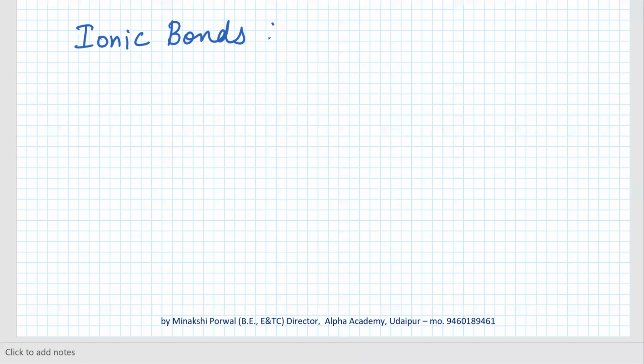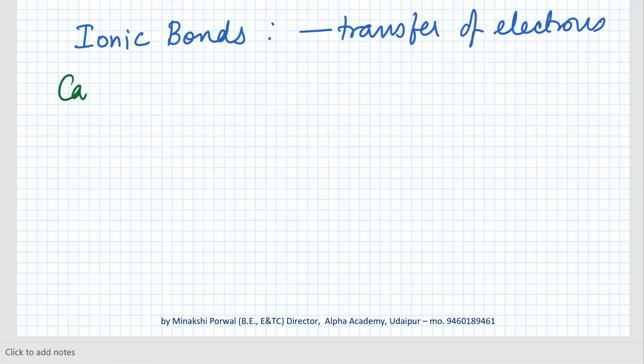In ionic bonds, there is transfer of electrons from metal to non-metal, or from one element to a polyatomic ion. The bond formed because of transfer of electrons is called an ionic bond. Carbon forms covalent bonds, and we are going to discuss covalent bonds in detail now.